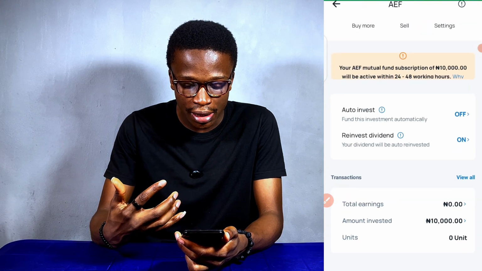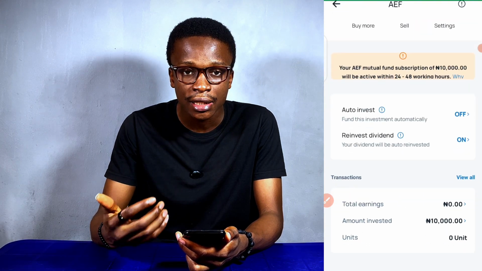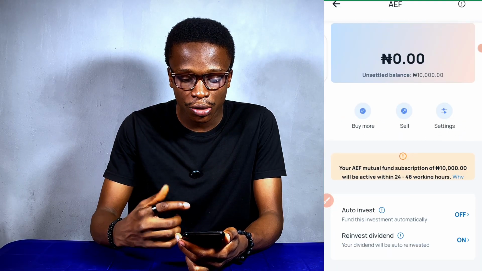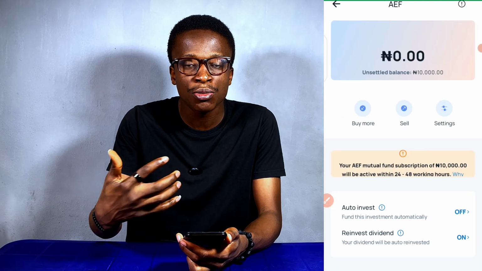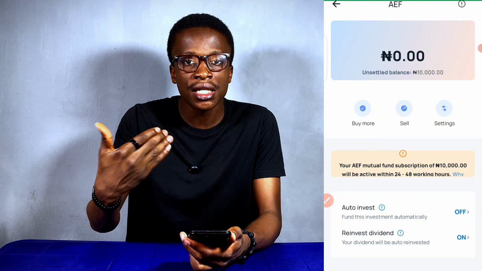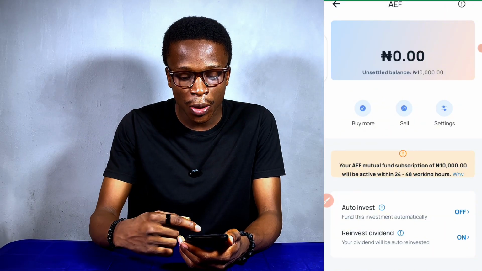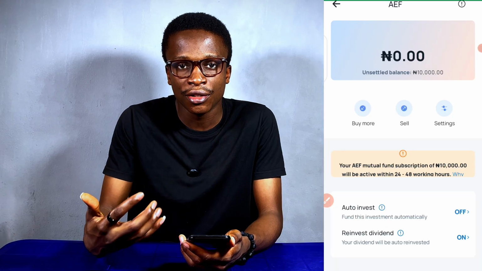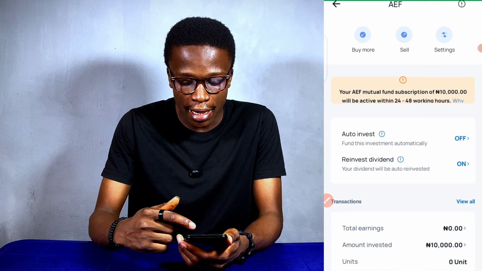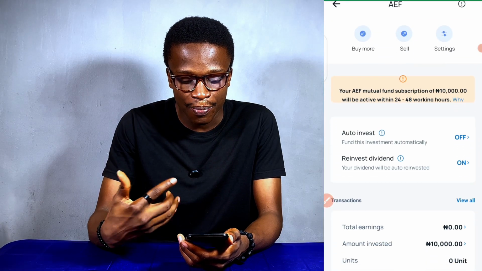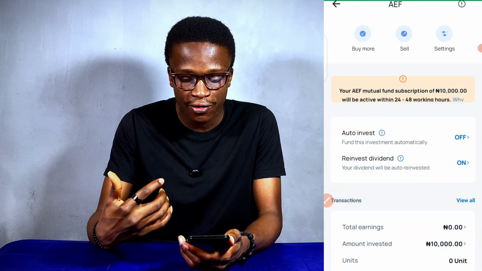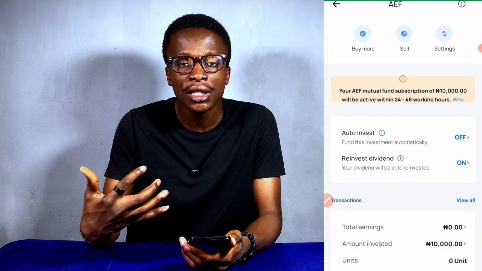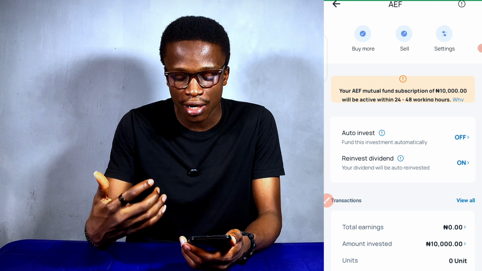So that's one great thing about a mutual fund. Once it increases, I can quickly sell off and make some profit. But the minimum holding time for this mutual fund is 30 days. So if it's less than 30 days, I will not be able to sell off. But once I've seen that I've gotten some profit, I can sell off and get my interest. So you can see all that. I can auto invest. Then it's reinvesting my dividend. Any dividend I've gotten, it's reinvesting it. There are some stocks that pay you dividend, so once you get your dividend, they reinvest it.